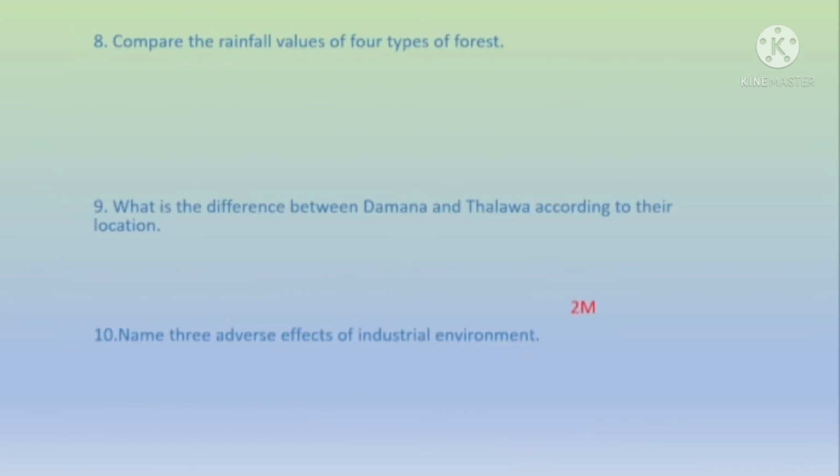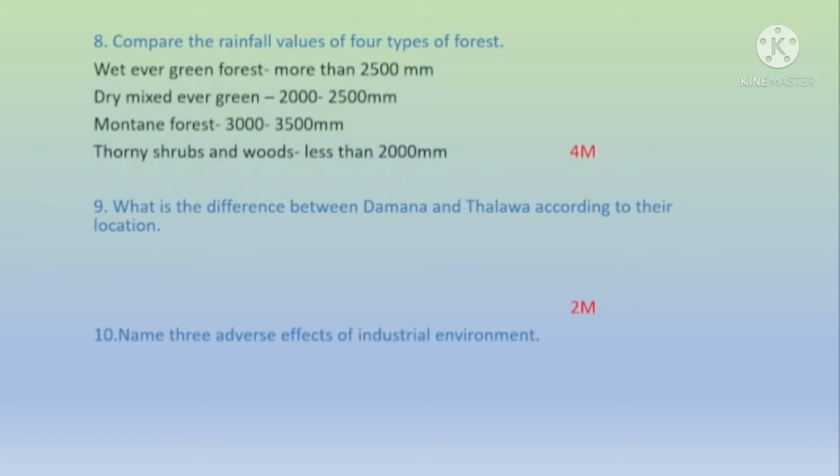Question number 8. Compare the rainfall values of 4 types of forest. Again, the 4 types of forest, we have to compare their rainfall. This is annual rainfall. Wet evergreen forest, it has more than 2500 millimeters rainfall.